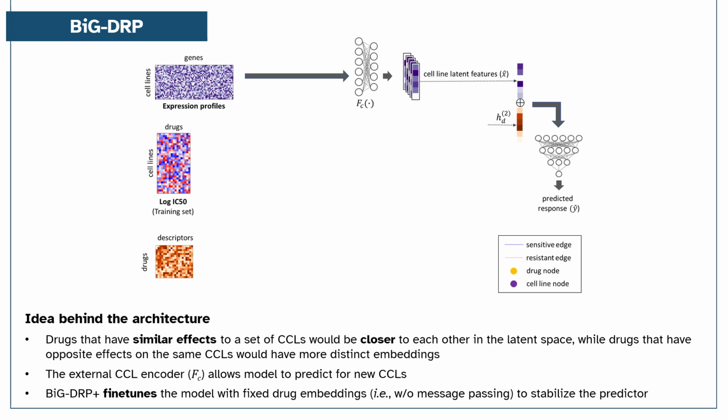BigDRP Plus is a fine-tuning of the previous model that allows the predictor to learn without the HGCN's message passing, therefore stabilizing the predictor by removing all the elements that may cause the drug embeddings to change unnecessarily.